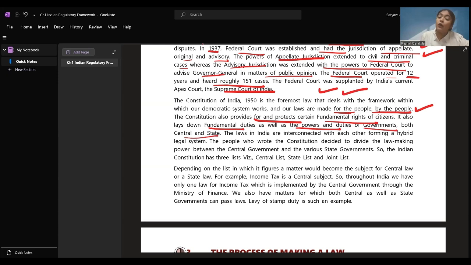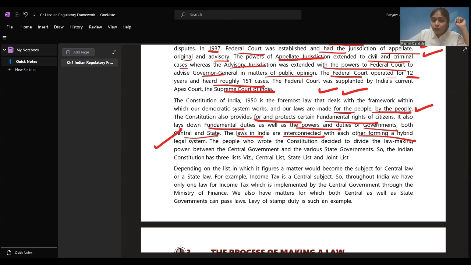It lays down the duties of normal Indian citizens and also the duties of the governments, including the central and the state. Laws in India are interconnected with each other, forming a hybrid legal system. All the laws in India are interconnected, and this constitution is the major one giving how we have to frame the laws. It is the major source of making any law.